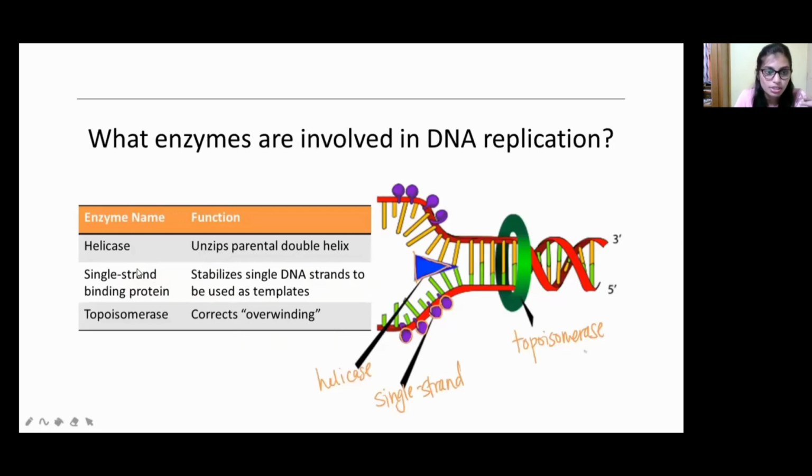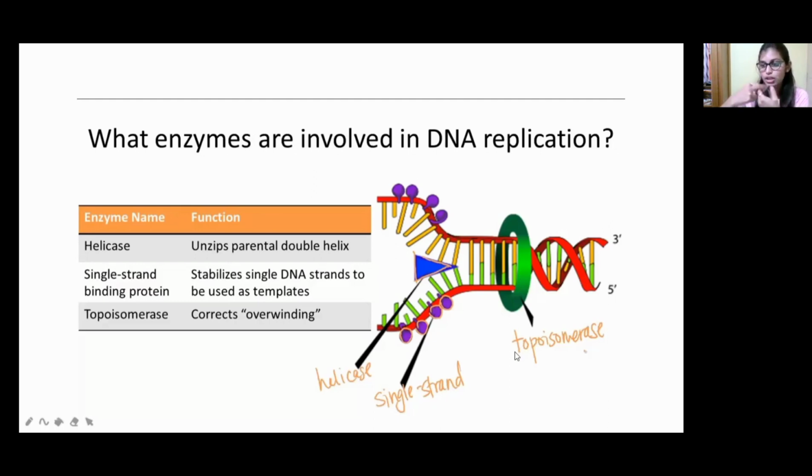Okay, so come to the single stranded binding protein, that is SSB protein. So what is the function of SSB protein? It stabilizes the single DNA strands to be used as templates. Okay, you can see here, right? It has to stabilize the strands to be used as a template. Okay, so now come to the topoisomerase. It will correct the overwinding. Okay, if any overwinding takes place, it will come in and relax the overwinding. The function of the topoisomerase is to correct the overwinding.